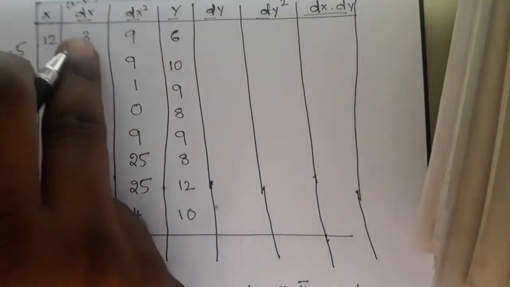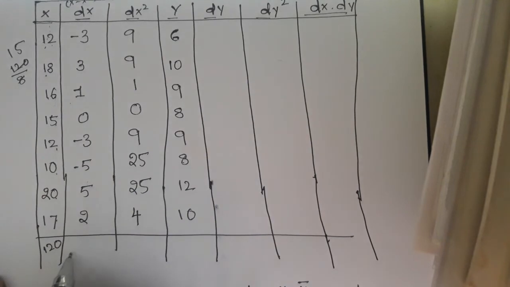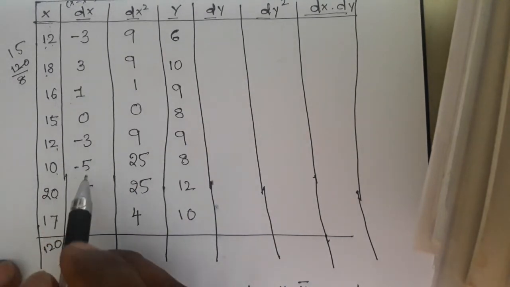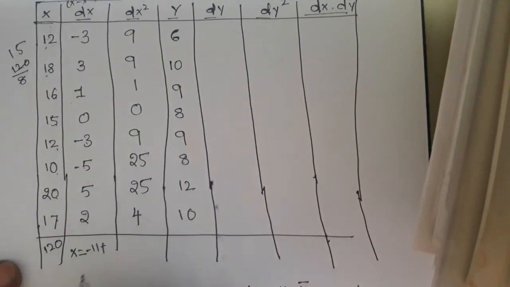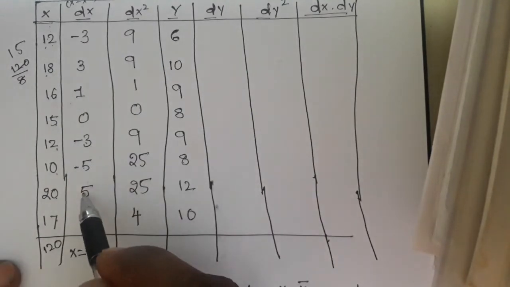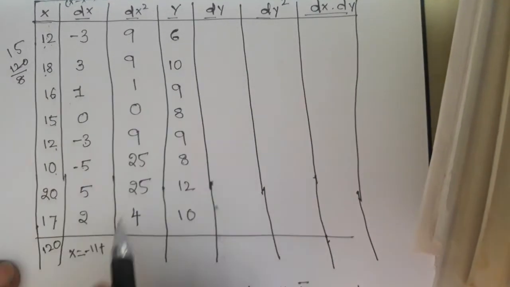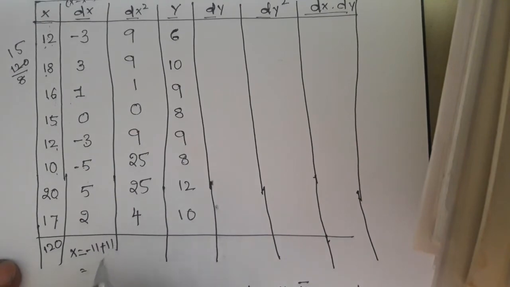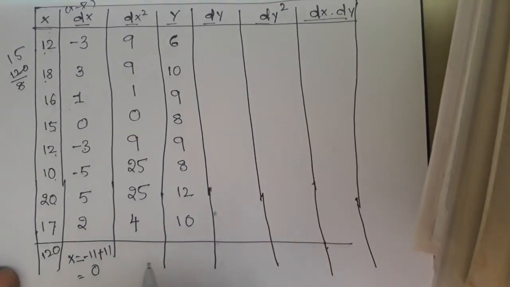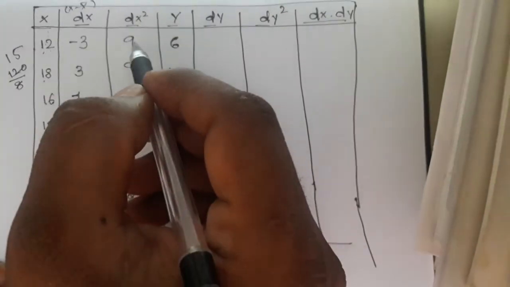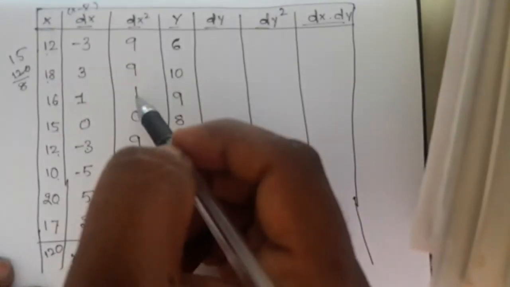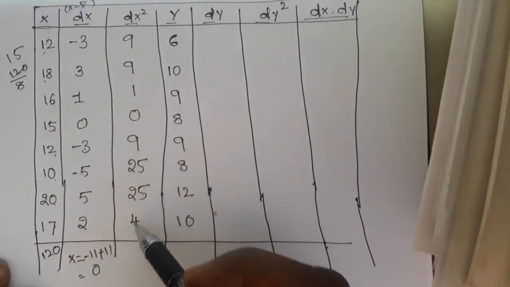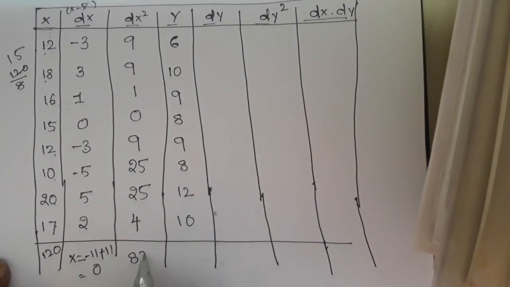So first we calculate the sum of dx: the minus values, minus 5 minus 3 is minus 8, minus 3 is minus 11, and the plus values, 5 plus 2 is 7, plus 3 is 10, plus 1 is 11. So minus 11 plus 11 equals 0. Then we add all the dx square values: 9 plus 9 plus 1 plus 9 plus 25 plus 25 plus 4, so it's 82.